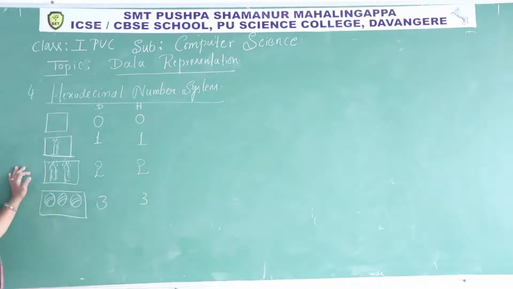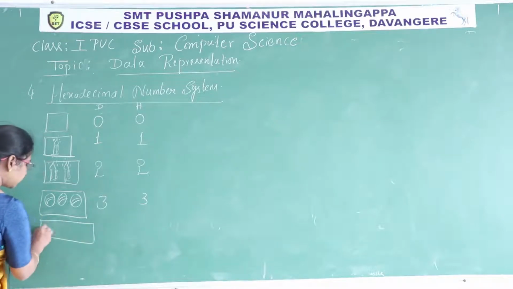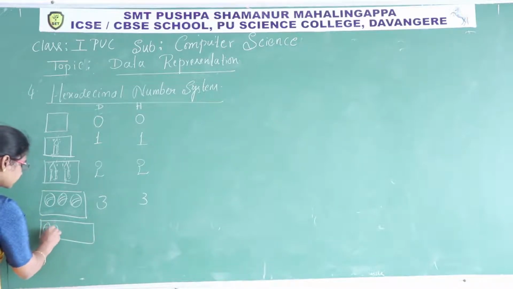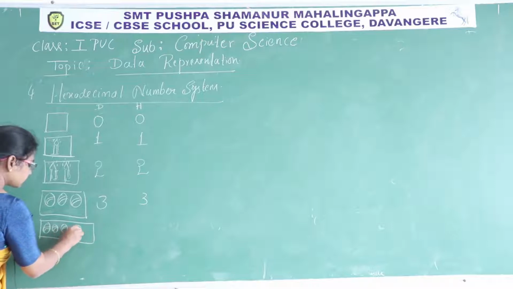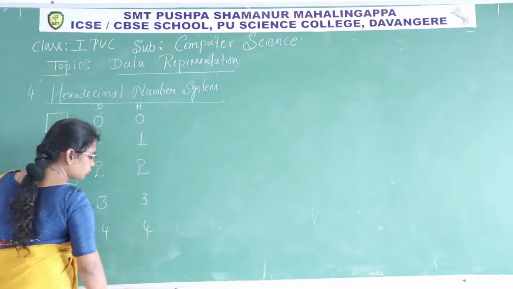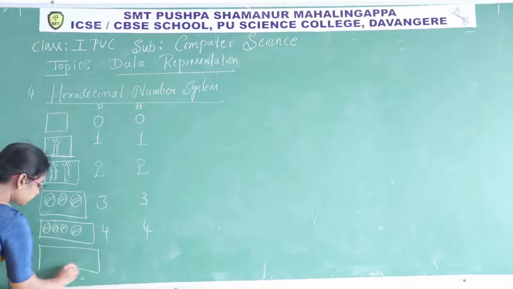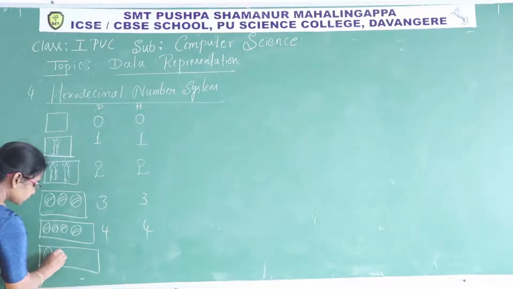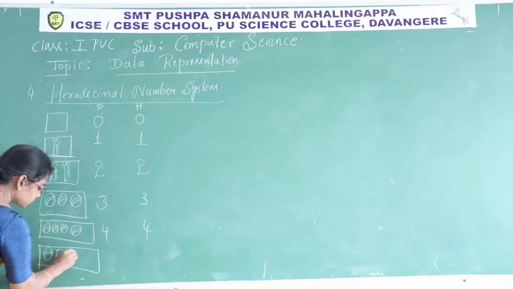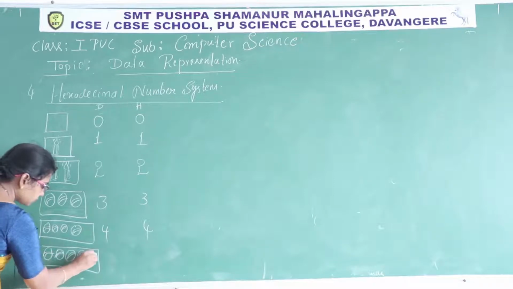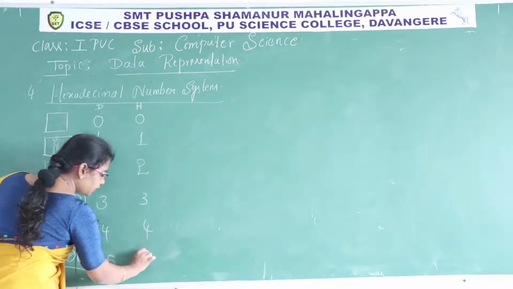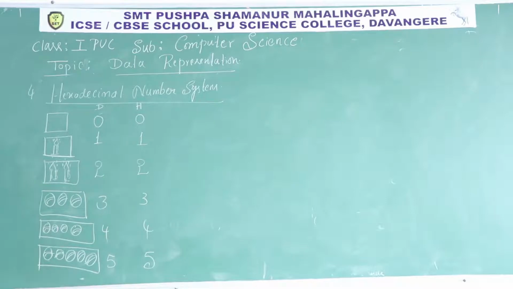In hexadecimal also there is a particular face value for this quantity 3. If 4 balls are there, 4, here also 4. If 5 balls are there, 5. There is a particular face value for this quantity 5.